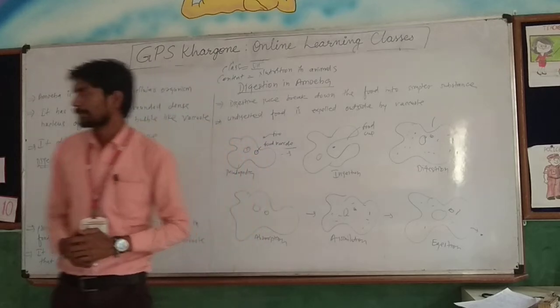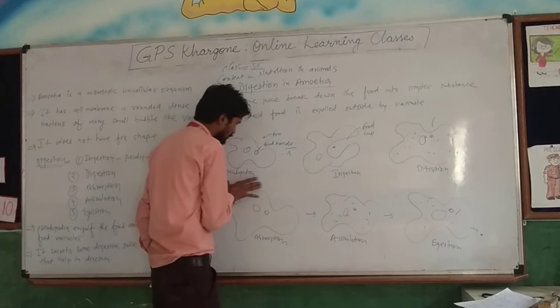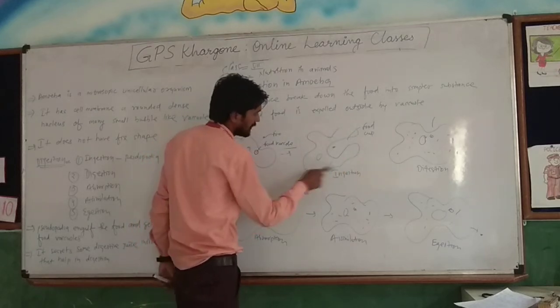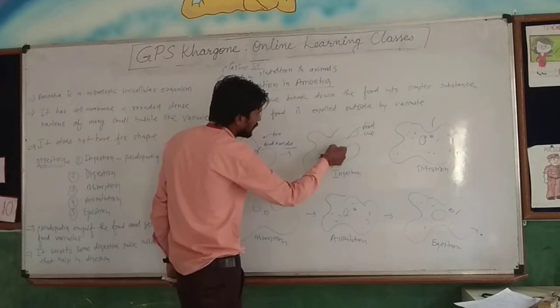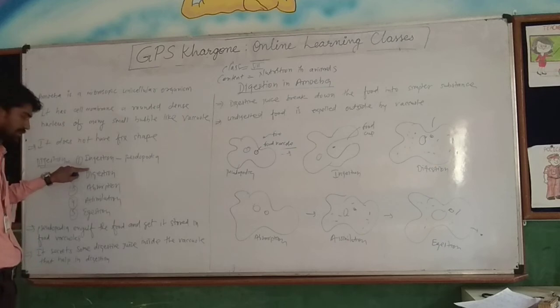So, how will digestion take place? What are the five steps of digestion? The first step of digestion is ingestion, which takes place by pseudopodia. Then digestion, absorption, assimilation, and egestion. Now, what will happen? First of all, the pseudopodia ingest the food and get it stored into vacuoles. Means, the pseudopodia will change their shape to bring the food inside. That is the first step. The food will become inside their body. So the ingestion process is complete.